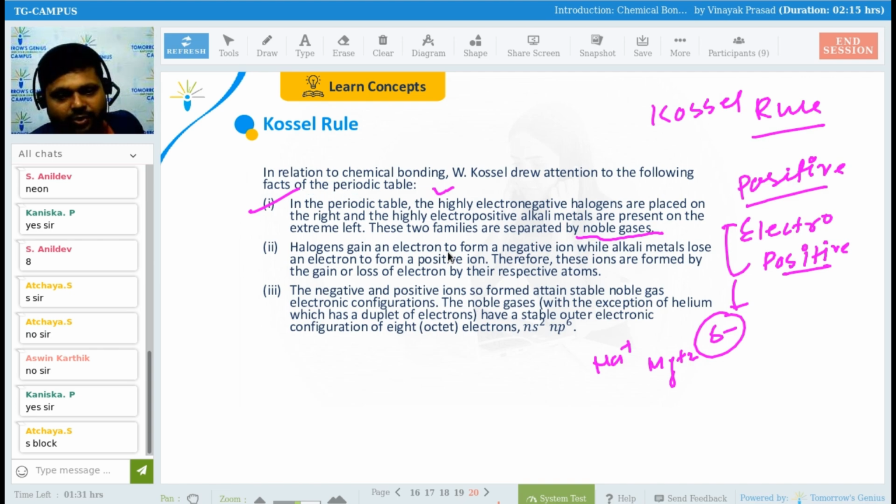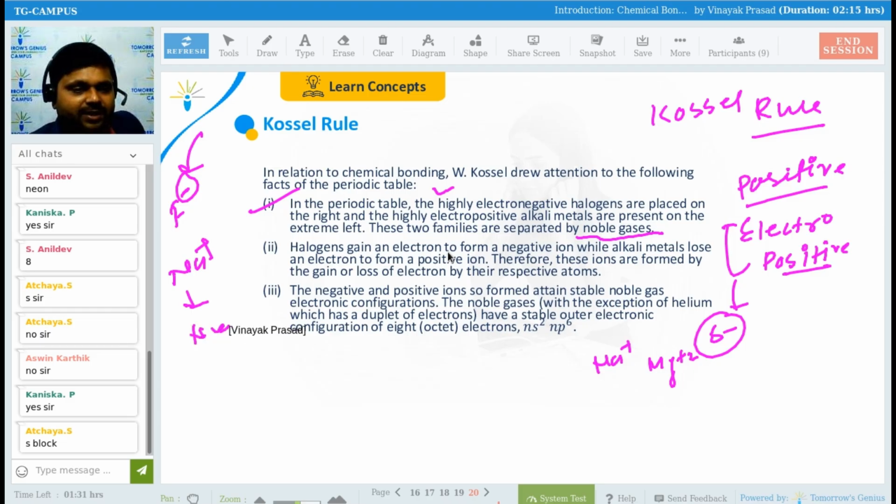Halogens gain an electron to form a negative ion, while alkali metals lose an electron to form a positive ion. Getting my point? Halogens like F minus will gain one electron. Sodium, electropositive, plus charge, will lose one electron to attain noble gas configuration. There is a rule of give and take.